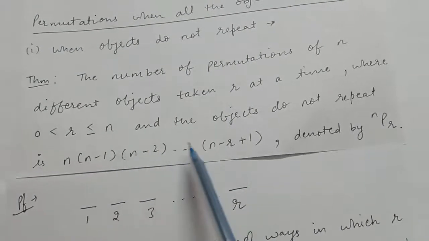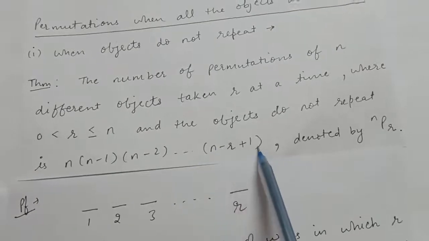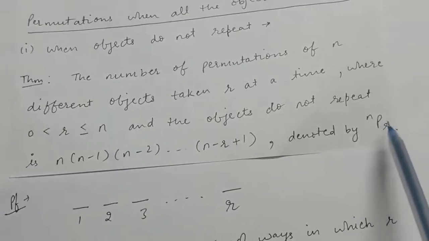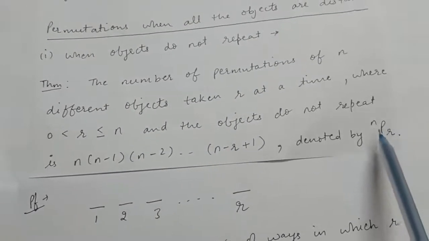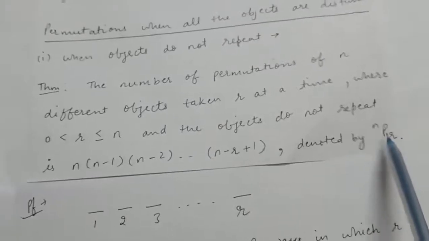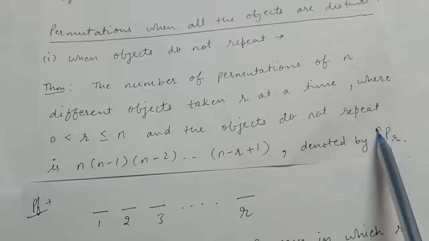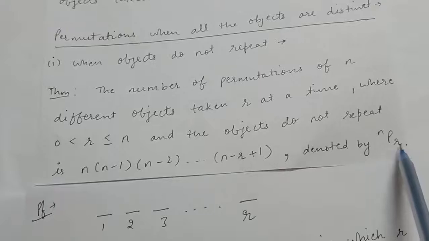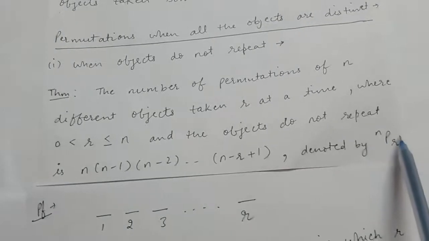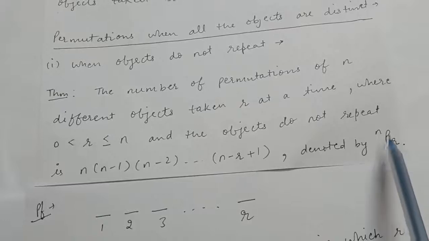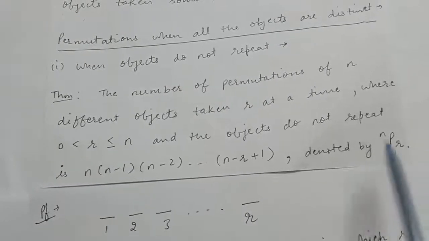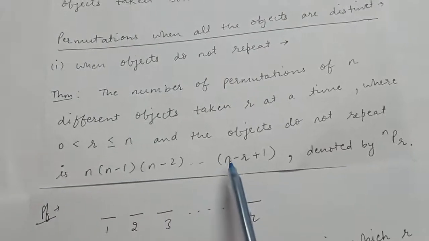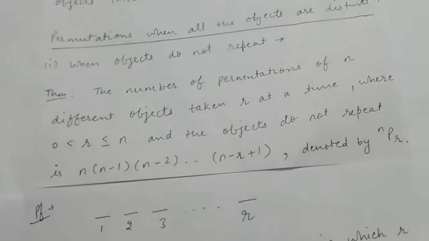When the objects do not repeat, it is n into n minus 1 into n minus 2 up to n minus r plus 1, and it is denoted by nPr. Basically this nPr says that we are given n objects, P is the symbol for the permutation or for the arrangement. So this says that we are given n objects and we are arranging r objects, right? So this is denoted by nPr. This is the permutation of n objects taken r at a time, and which is equal to n into n minus 1 into n minus 2 up to n minus r plus 1. So let us see how this is.